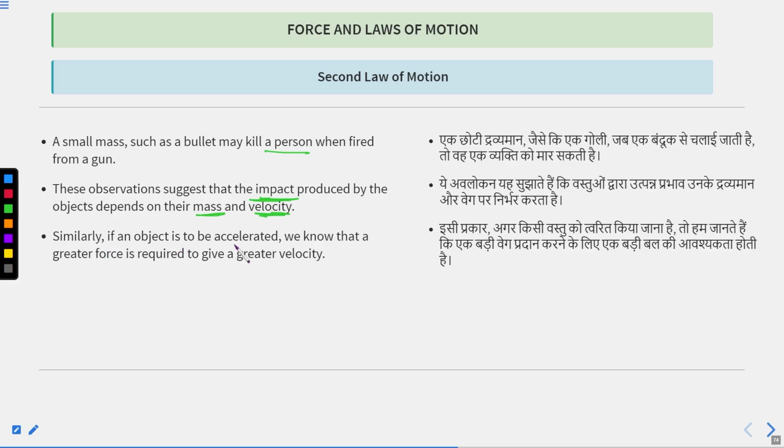Similarly, if an object is to be accelerated, we know that a greater force is required to give a greater velocity. If there is an object and you want it to accelerate, you have to apply a large force.